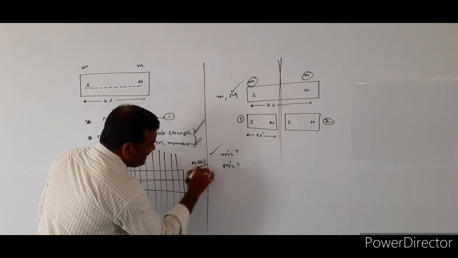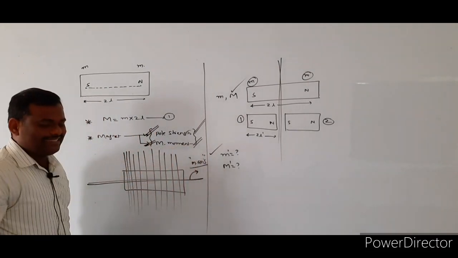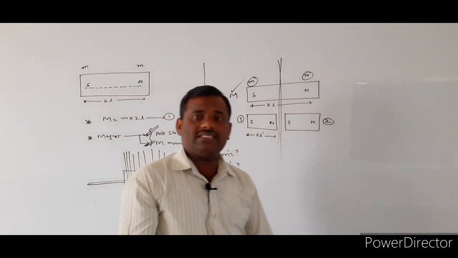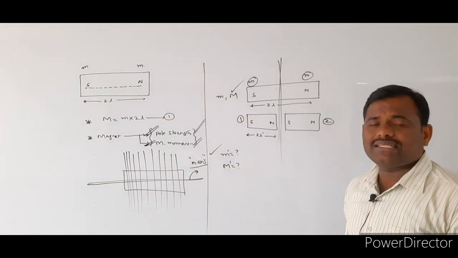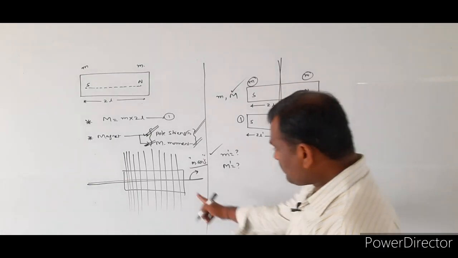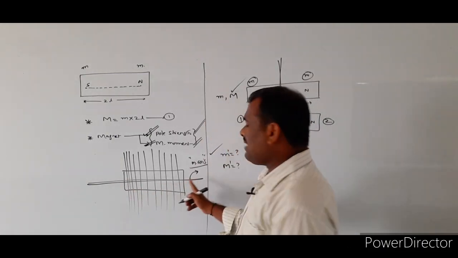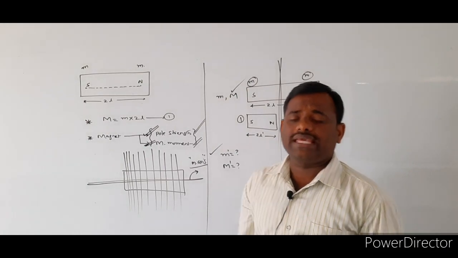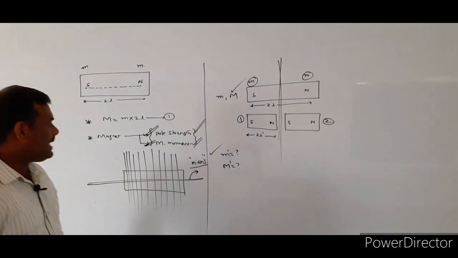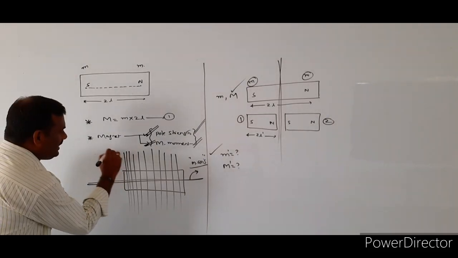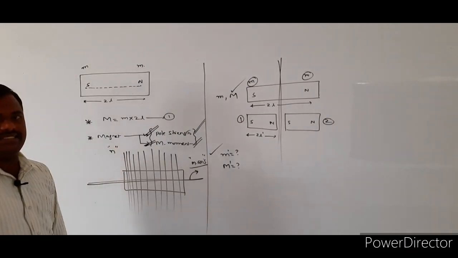Already we told in the last class, what is the magnetic axis? The imaginary line which passes through both the poles of the given bar magnet. Such a line we call the magnetic axis. Whenever a given bar magnet is cut into, suppose we assume, n number of pieces.